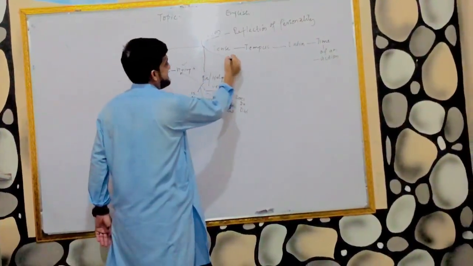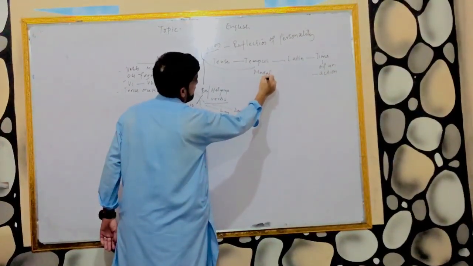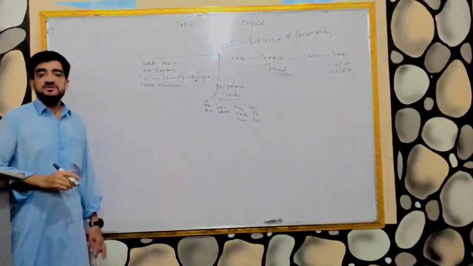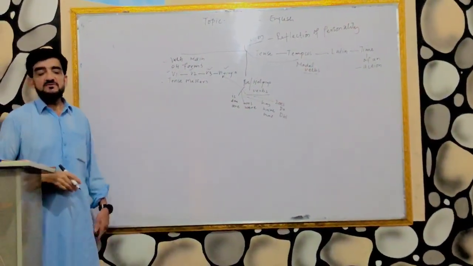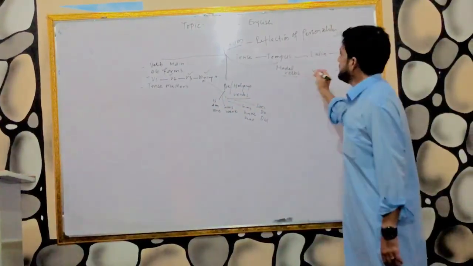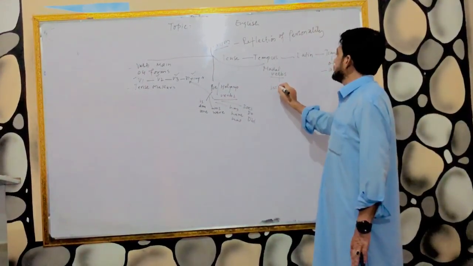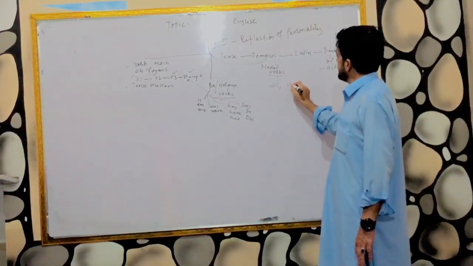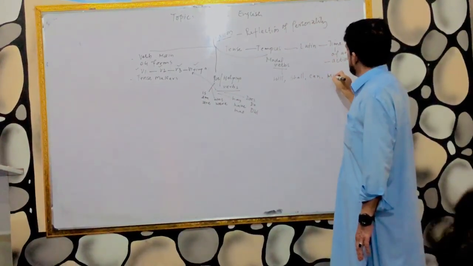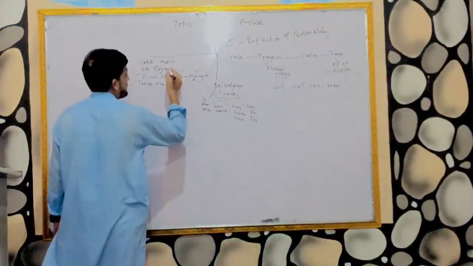And the next category is called modal verbs. Modal verbs are those verbs which are used in future. When we are going to say something about future, we go for the use of modal verbs, and they include will, shall, can, and may. But today we are concerned with main verbs.